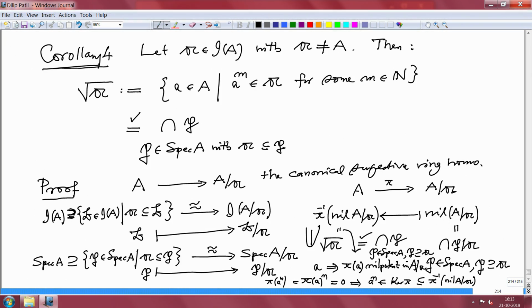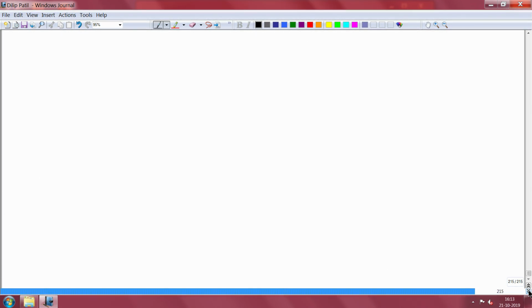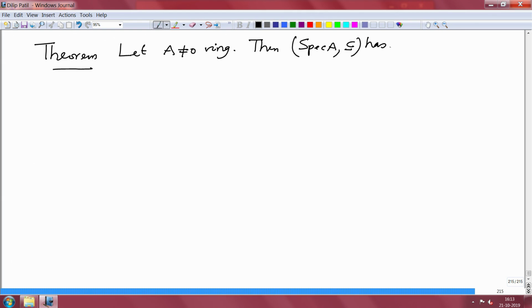Now I want to prove the existence of minimal elements. This is a very short theorem. So, let us prove it and then we will end the lecture here. So, theorem. Let A be a non-zero ring, then the ordered set Spec A with inclusion has minimal elements.